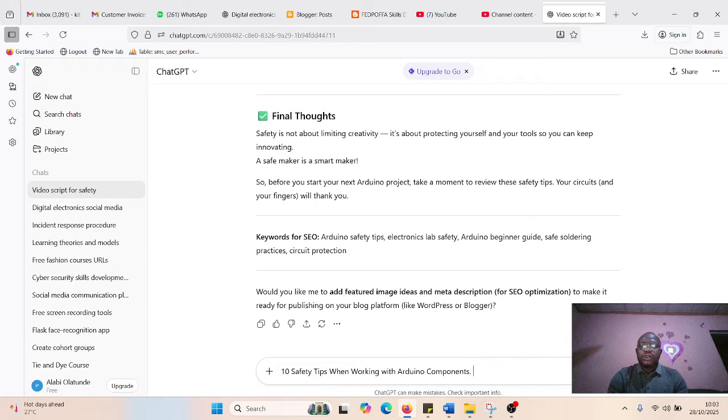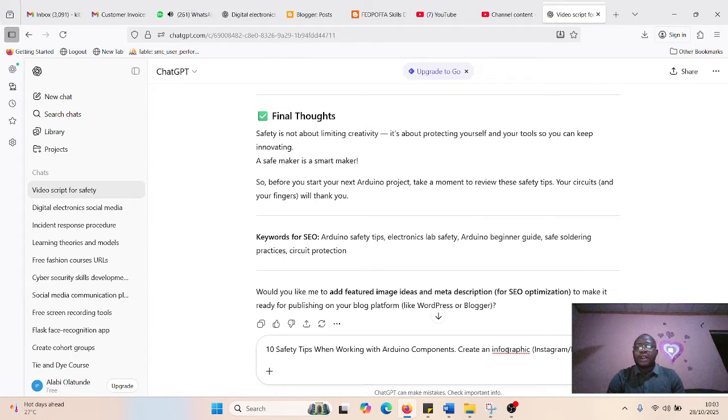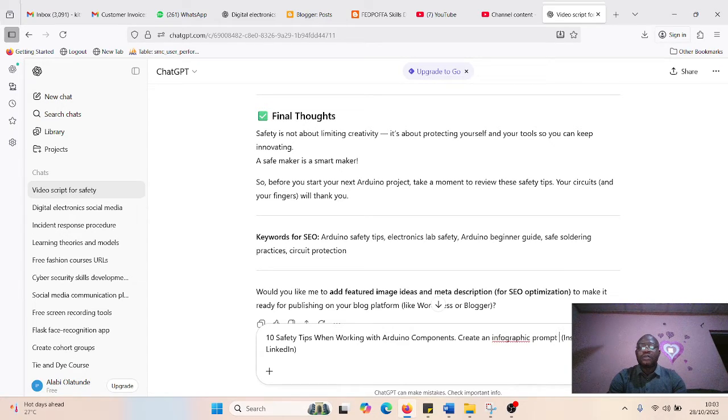Full stop here, add it, and I'll say create. I will not let it create infographics for me because I don't want to use ChatGPT to create infographics. So I'll change it to say create infographics prompt. I only need the prompt. I'll add for me, suitable for Instagram and LinkedIn.